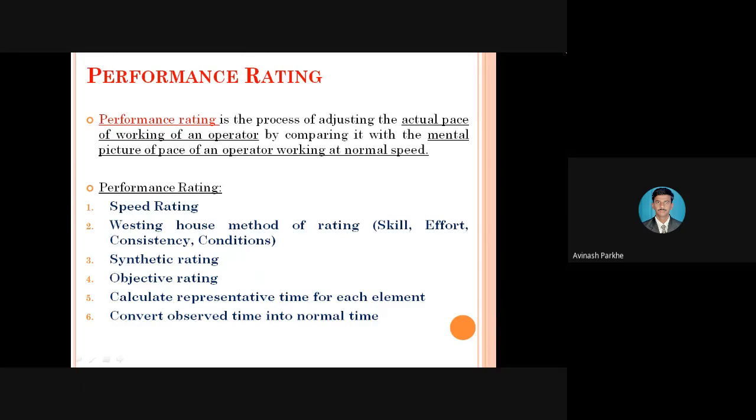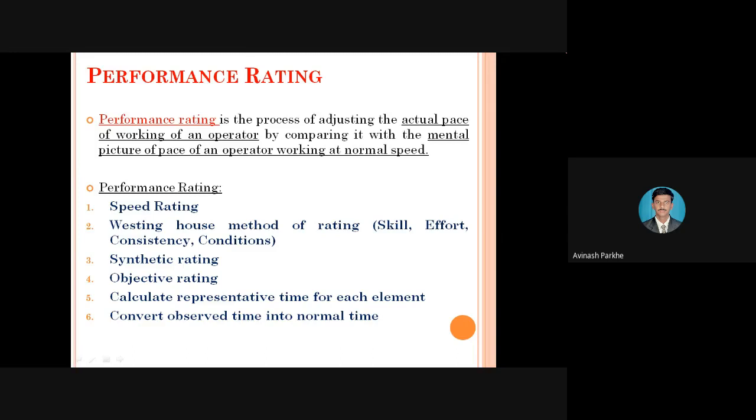Therefore, the performance rating has one standard formula: performance rating is equal to normal time upon observed time into 100. Whenever we have to calculate the performance rating of any type of operator, it's a very simple formula: performance rating equals normal time upon observed time into 100. Therefore, the calculation of normal time and observed time is very important in order to check the performance of that particular operator, and accordingly you have to give the rating to that operator.